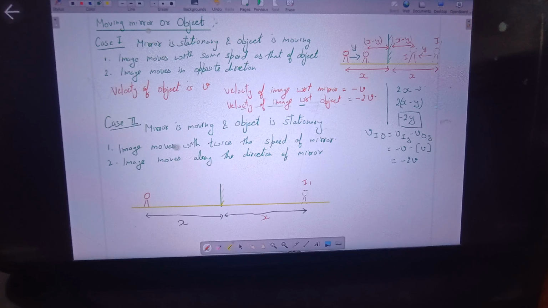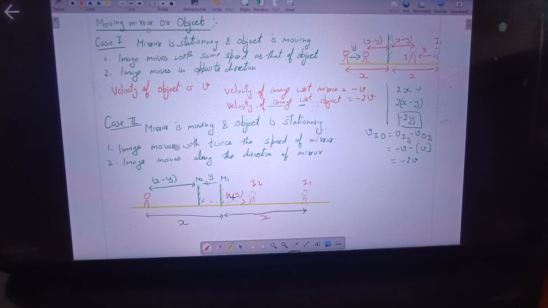Now say the mirror shifts towards the object by a certain distance y. So the separation between the object and the mirror now becomes x minus y. So the image should be found at a distance of x minus y from the second position of the mirror. This is the first position of the mirror, this is the second position of the mirror. So that means the image will be found here, at a distance of x minus y from the second position of the mirror.